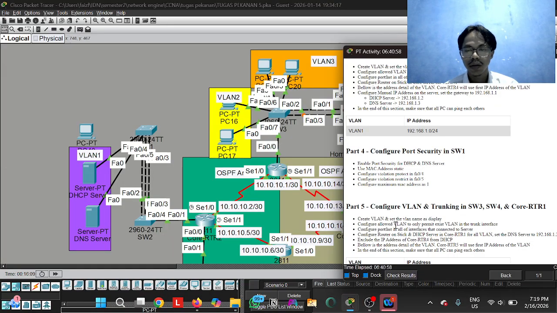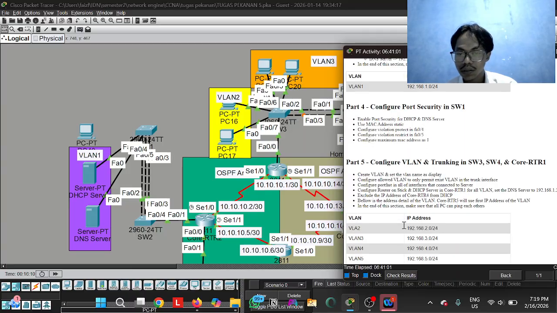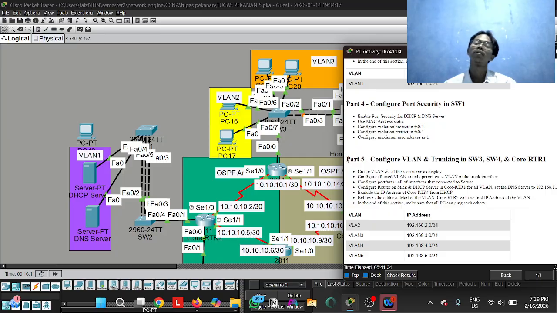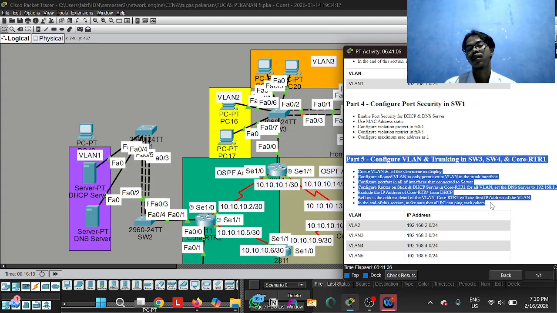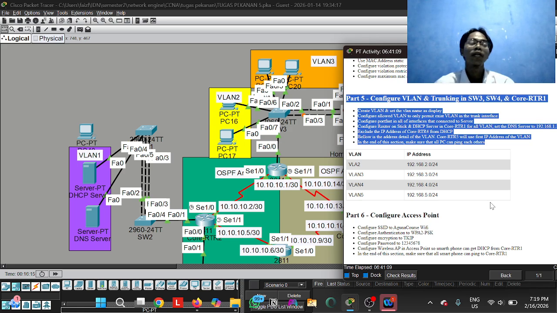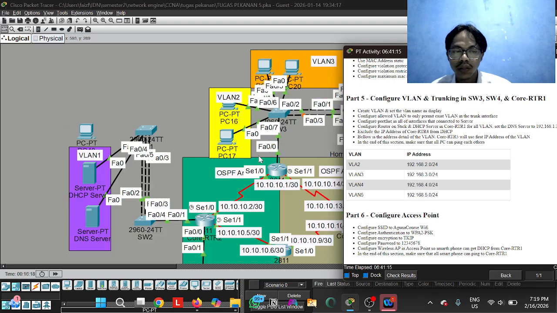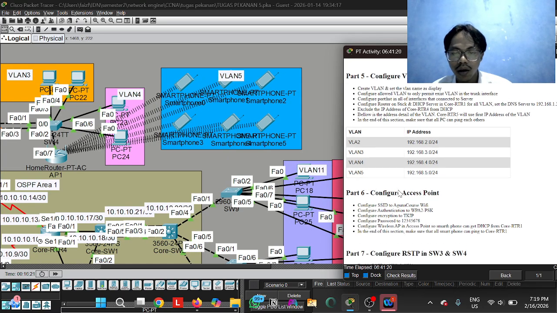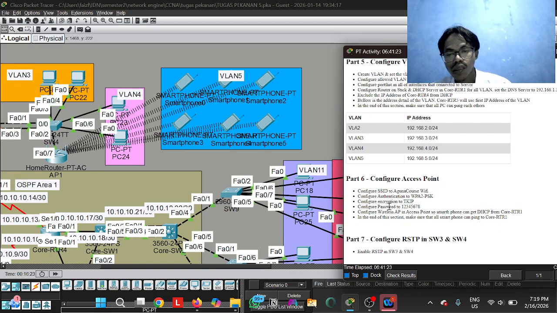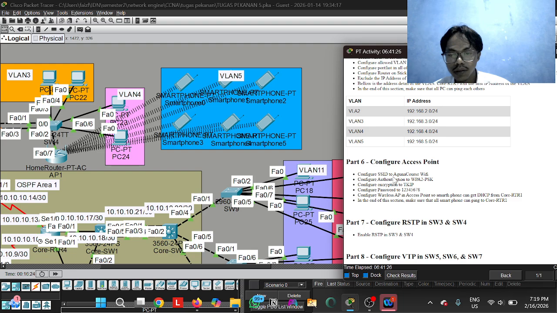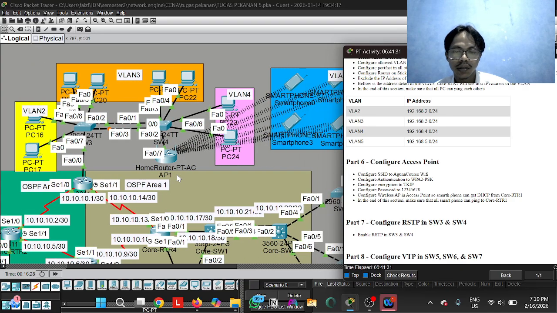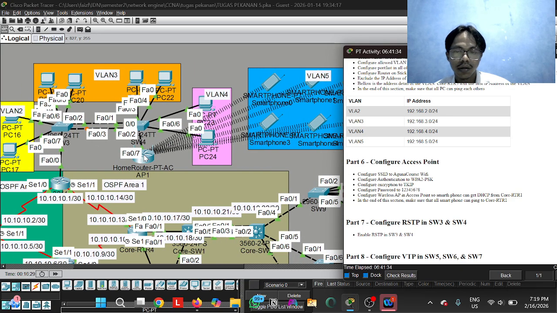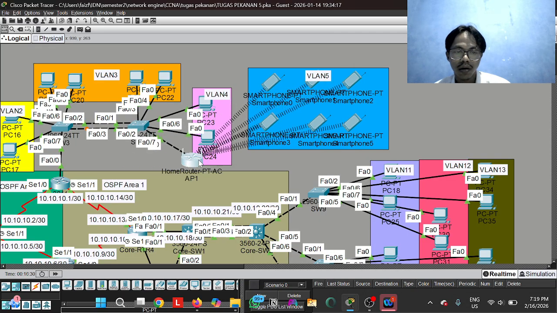For the next, configure VLAN trunking. VLAN trunking is configured like this. I have the configuration about what to configure, so I will skip it and configure the access point, SSID, authentication, and encryption. This is the AP.